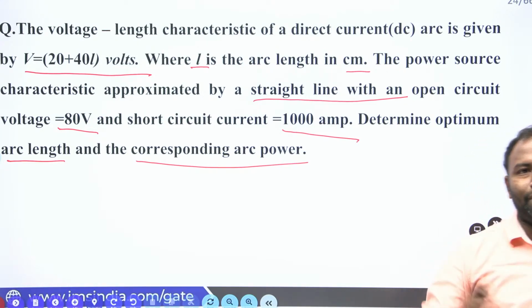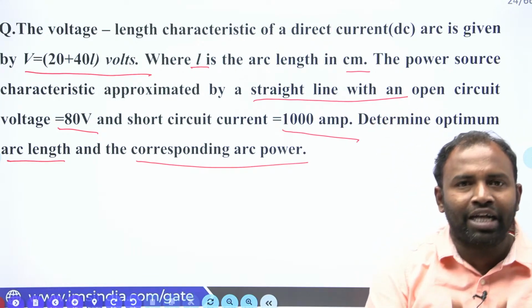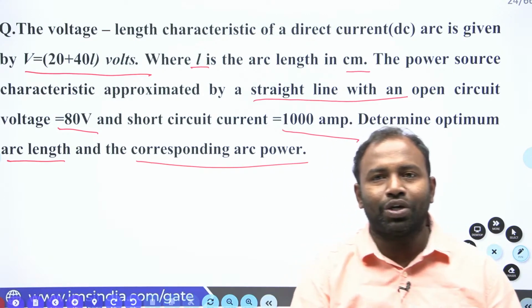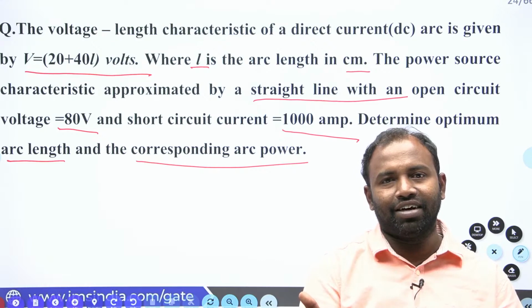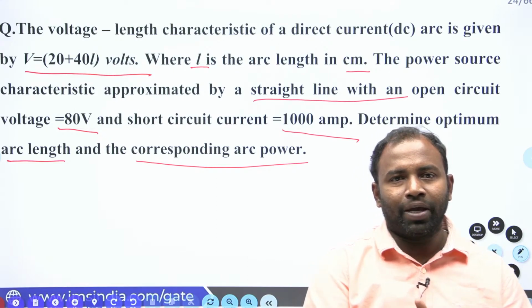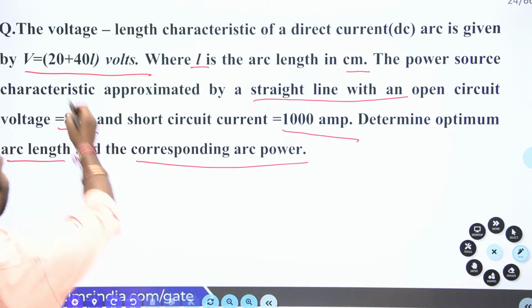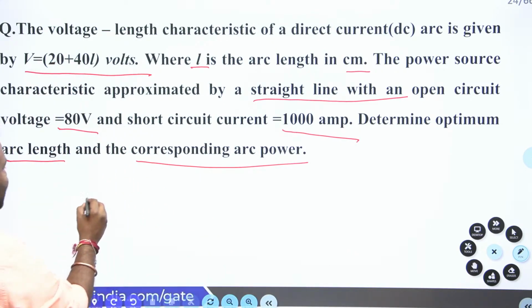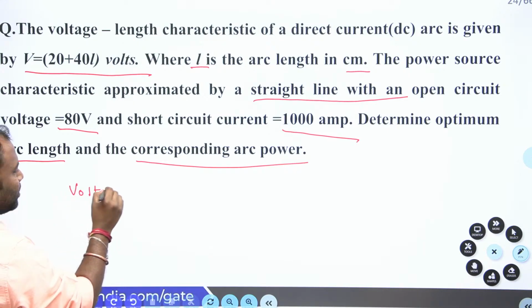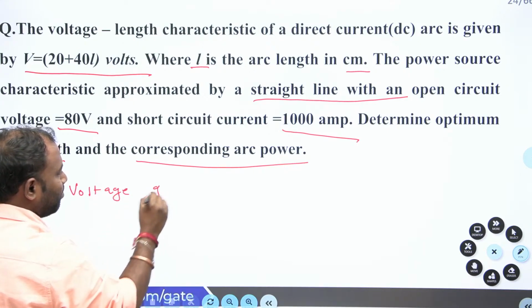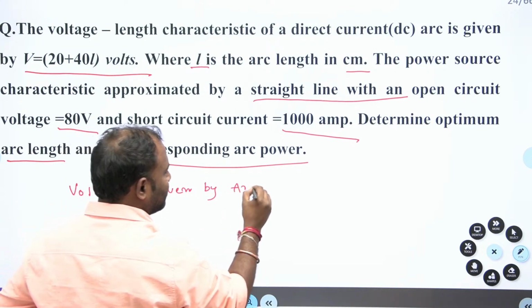Now have a look at this question. What is given? Here arc length characteristic is given, and also linear characteristic is given. Linear characteristic we also consider as a VI characteristic, isn't it, guys? Okay, right. So now voltage given by arc length characteristic. Let me write given data. Voltage given by arc length characteristic.